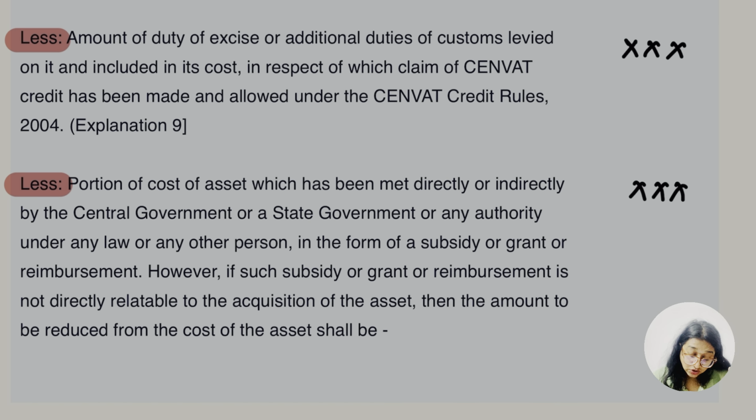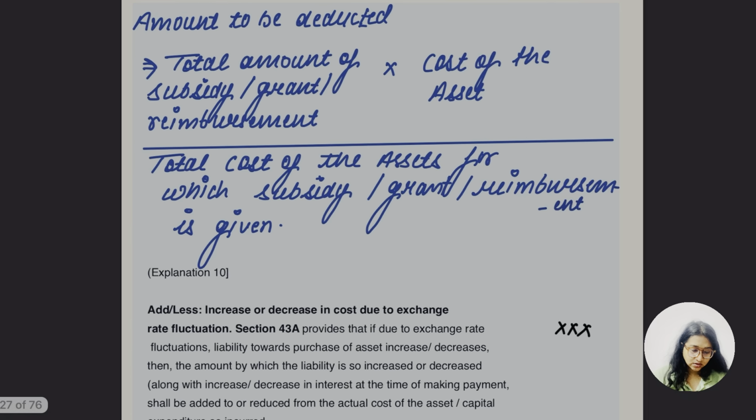So if such subsidy, such grant, such reimbursement is actually not directly relatable to the acquisition of the asset, then the amount is to be reduced from the cost of asset. If it is actually related to the acquisition of asset, then definitely it's going to be added back, ठीक है. So if it is not, then definitely it's going to be reduced, ठीक है.